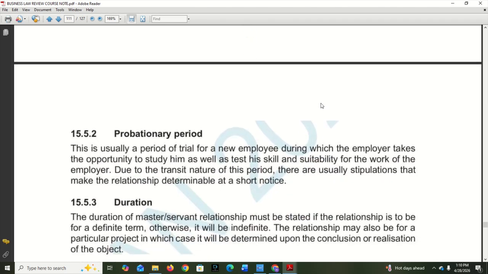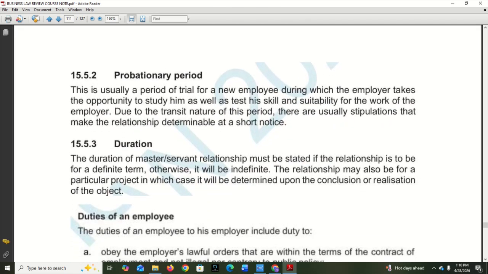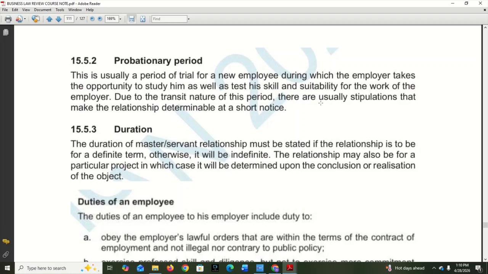Okay. Now, let's talk about the terms of contract of employment. First thing is what you call the probationary period. This is very common in contracts of employment. This is usually a period of trial for a new employee, during which the employer takes the opportunity to study him as well as test his skills and suitability.